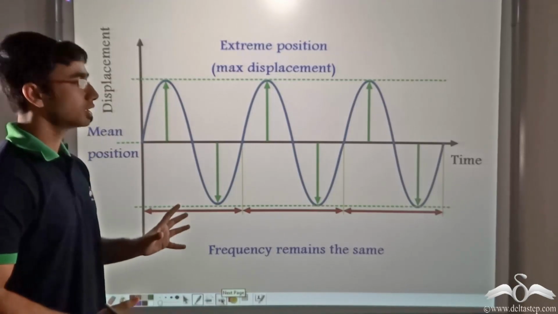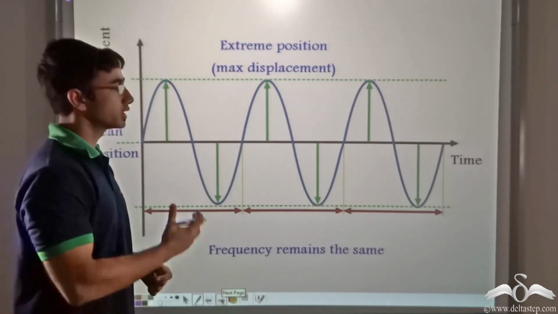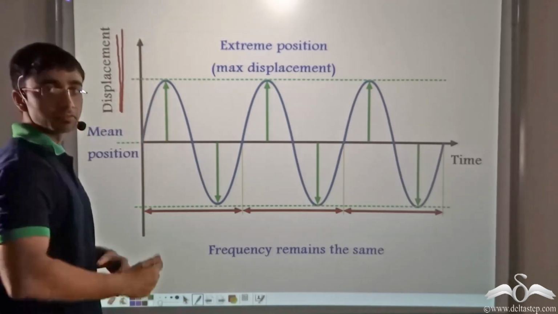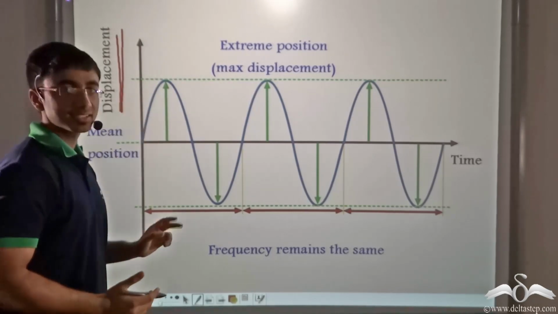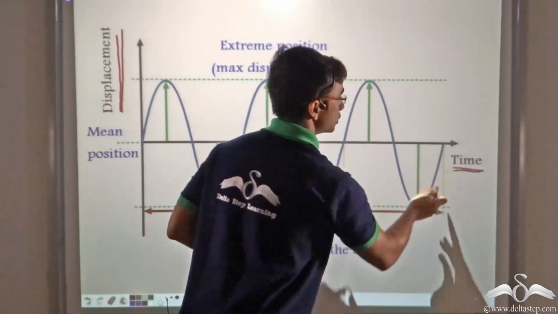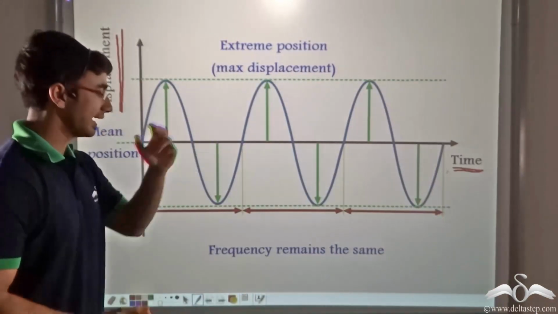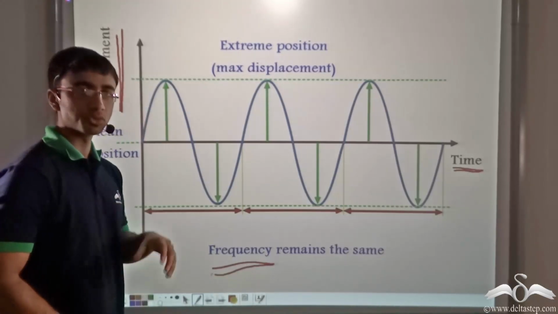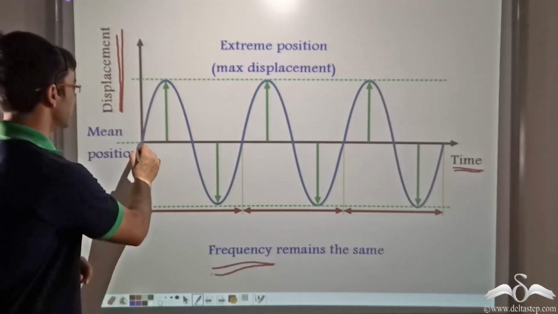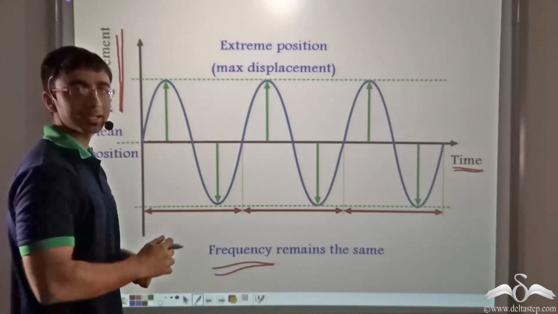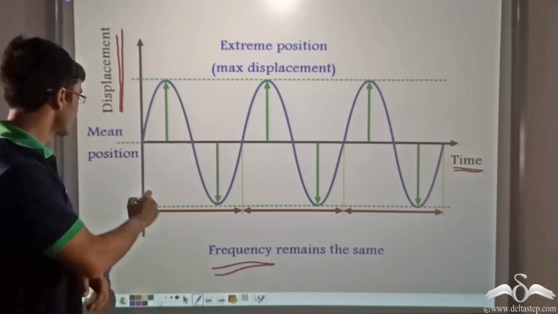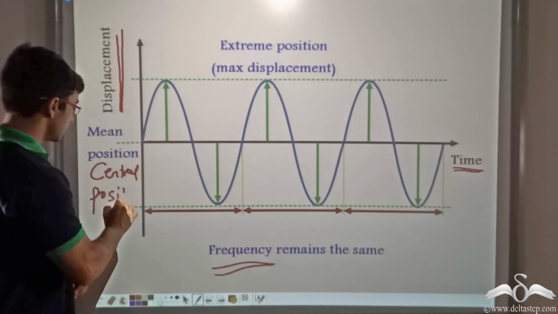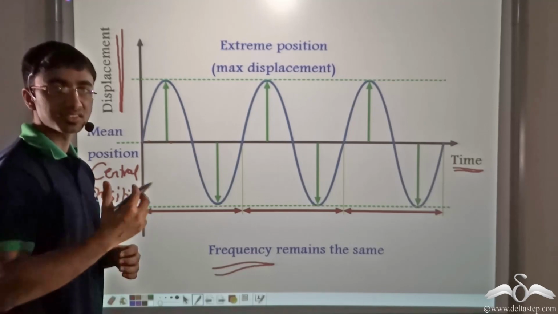So now we try and plot the free vibrations of a body on a graph. On this graph, we have taken the displacement of the body from its central position on the y-axis and the time through which the body is vibrating on the x-axis. Now in free vibrations, the frequency remains the same throughout. As you can see, the central black line indicates the mean position or the central position. That is the position from where the vibration starts.